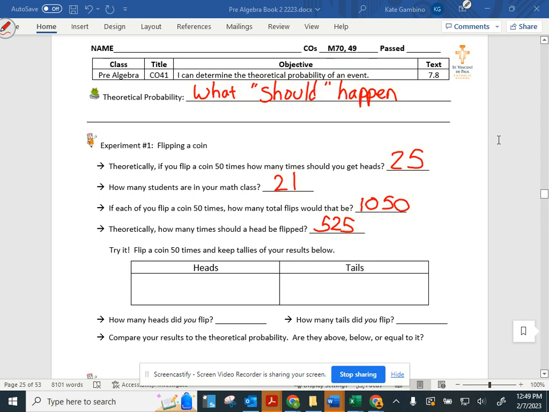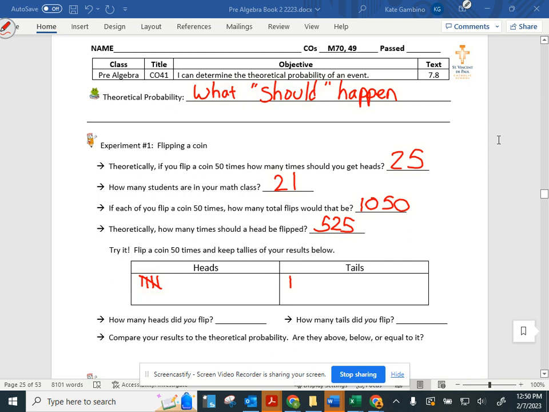I'm not going to keep our recording going, but if you are watching this at home, you're going to be doing your tally marks. Every time you flip, you're going to flip it 50 times. Every time you get a heads, you put a tally. Every time you get a tails, you get a tally. When we do tallies, and you've got 4, to do number 5, you put it going across. That way it's easy to count them. Keep them in groups of 5. Okay, so it's easy to count up at the end how many heads you got and how many tails you got.